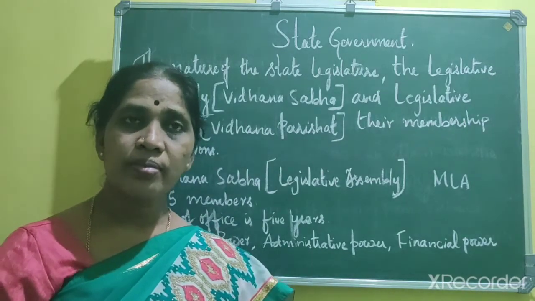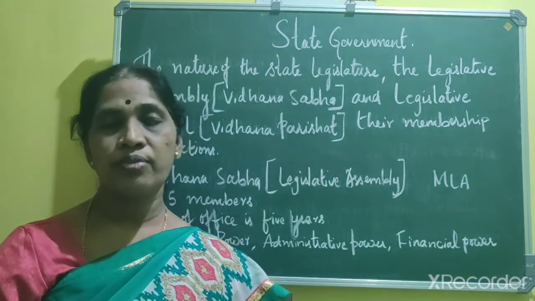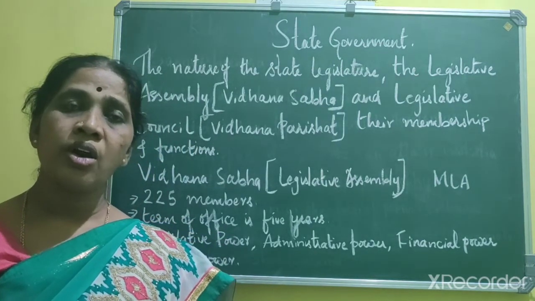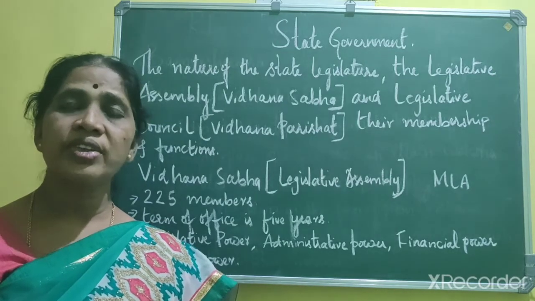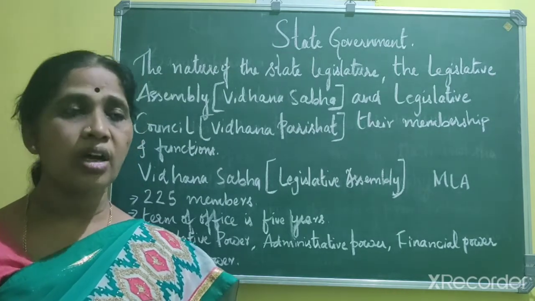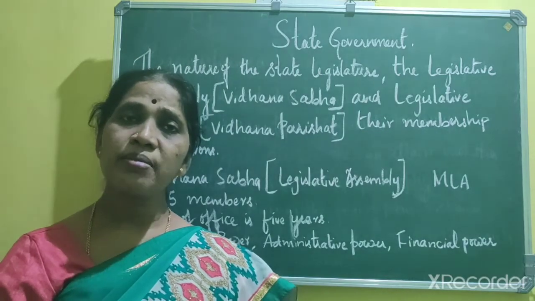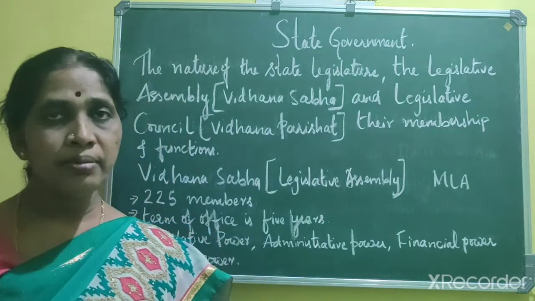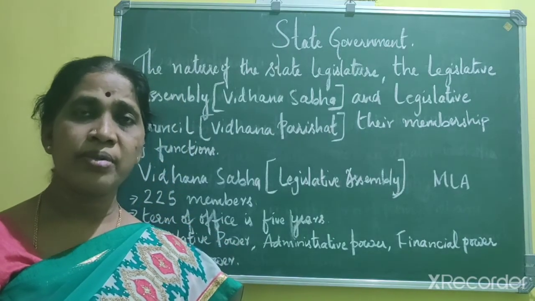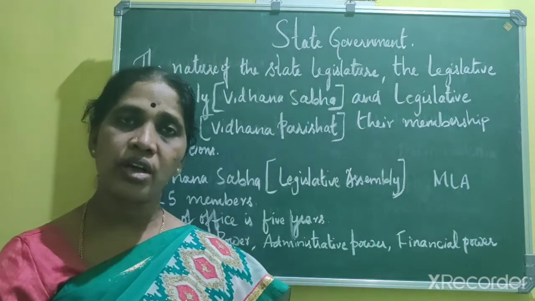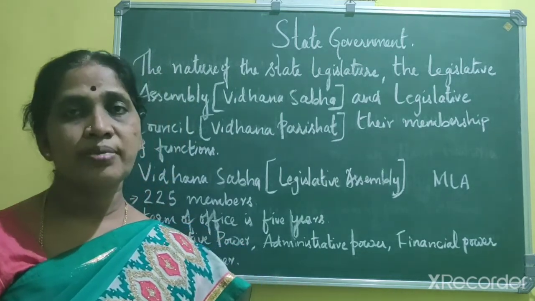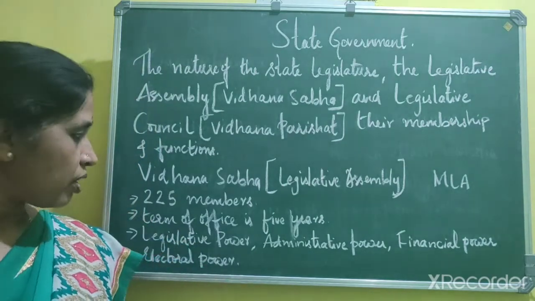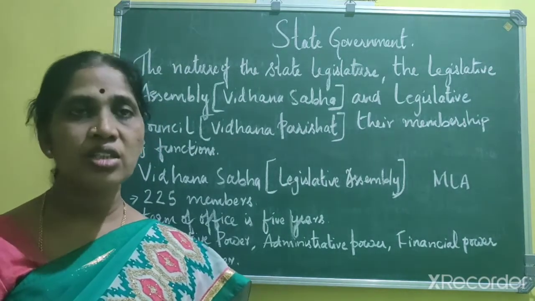Okay, what is that bill? Actually there are two types of bill, that is ordinary bill and money bill. What is this ordinary bill? An ordinary bill is one which deals with the day-to-day functioning of the government, and a money bill means the bill that deals with the finance. Okay, there are two types of bill, money bill and ordinary bill. The second power of the legislative assembly is financial power.